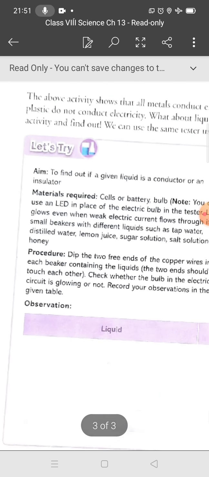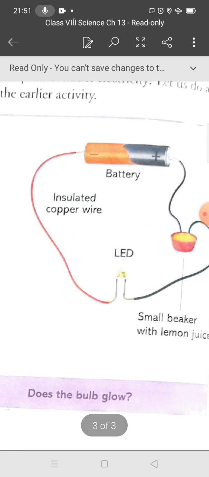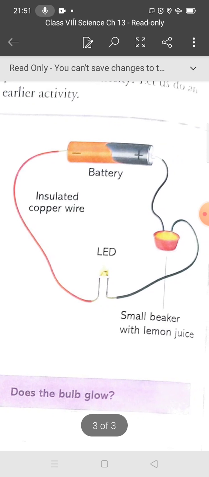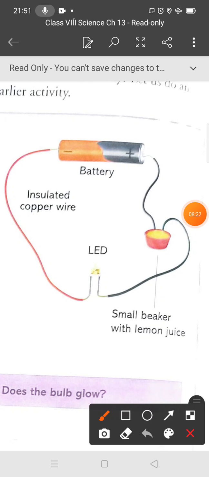Now students, you can see this diagram also. You can use the LED. Take a small beaker of lemon juice, insulated copper wire and the battery. Dip the two free ends of the copper wire in each beaker containing the liquid. You can do the activity with different liquids: distilled water, lemon juice, sugar solution, salt solution, honey, and tap water also.